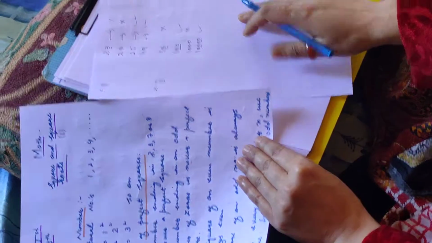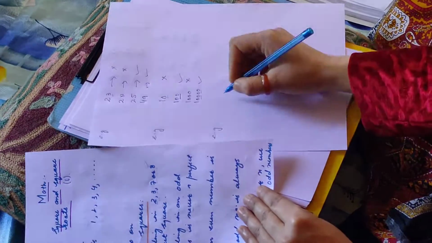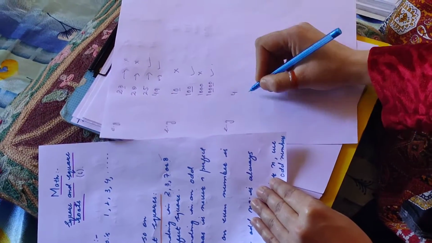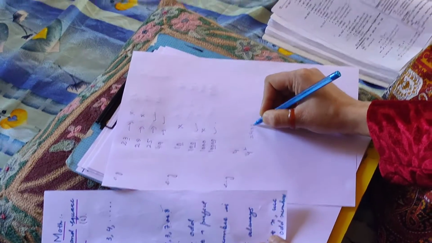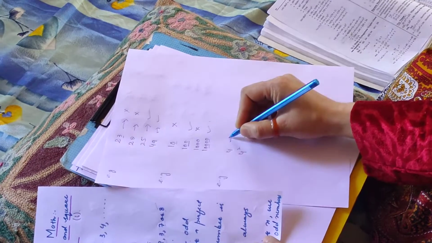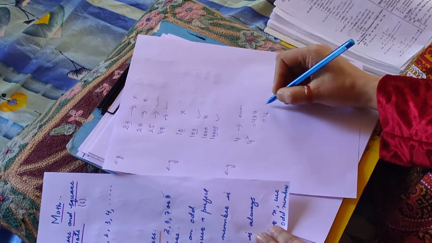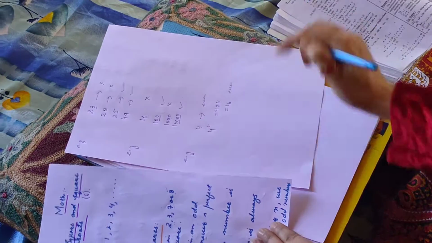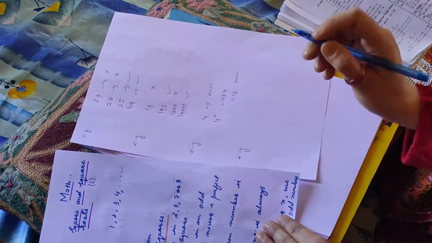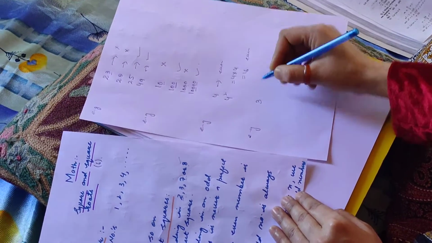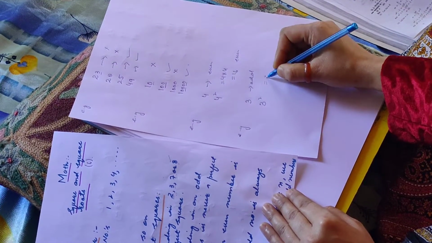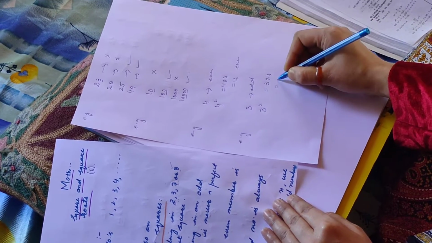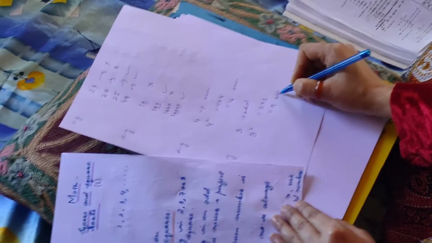Another property is a square of an even number is always even. Let us take an example of any even number, say 4. So take the square of 4, and that is 4 into 4, that gives me 16. If 4 is even, then its square is also even. Take an example of an odd number, which is another property. Say 3. 3 is an odd number, so its square is also odd. 3 into 3 gives me 9. 9 is also an odd number.